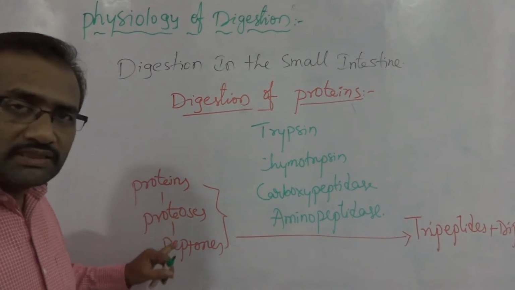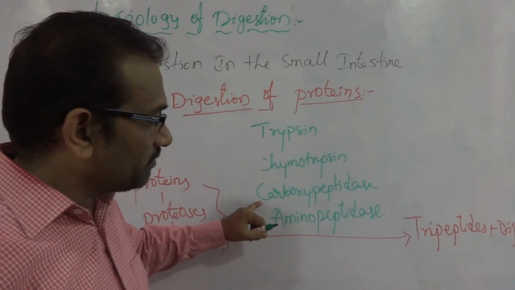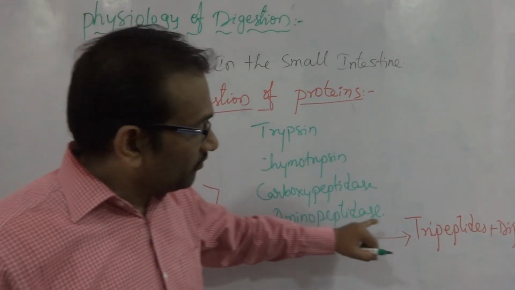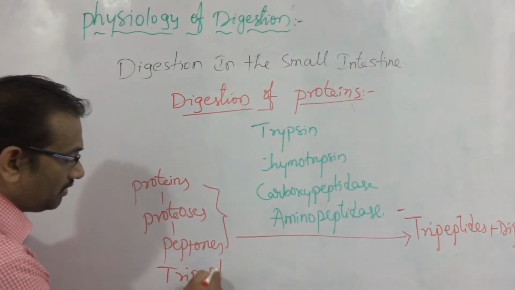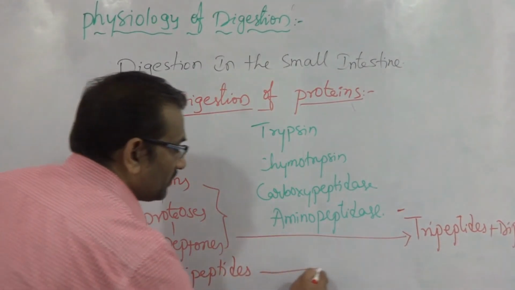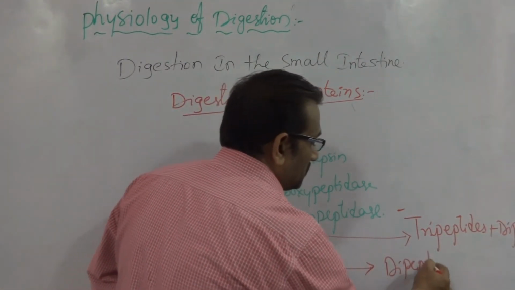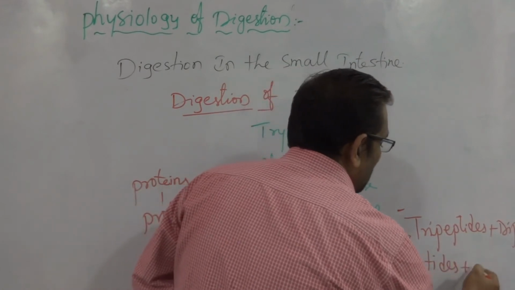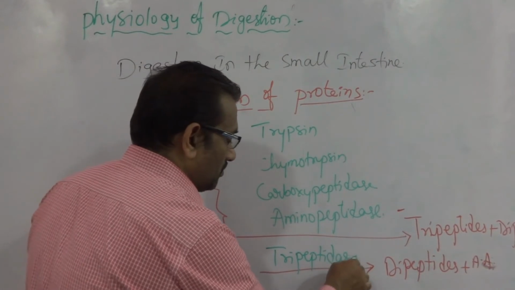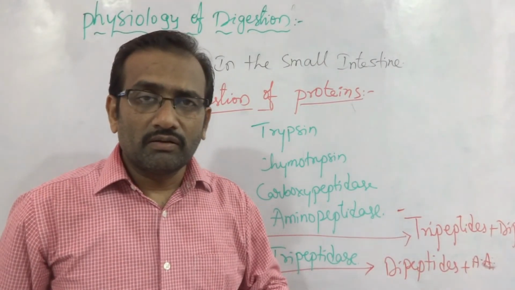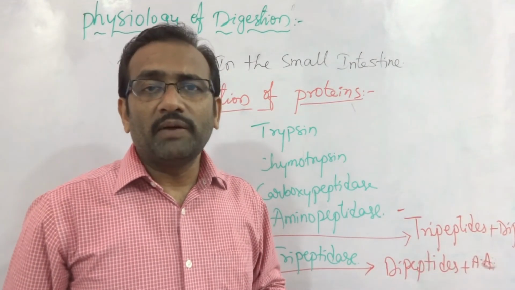Proteins, proteoses, peptones, in the presence of trypsin, chymotrypsin, carboxypeptidase, aminopeptidase, are converted into tripeptides and dipeptides. Tripeptides undergo conversion into dipeptides and amino acids. The dipeptides are converted into amino acids in the presence of dipeptidase.